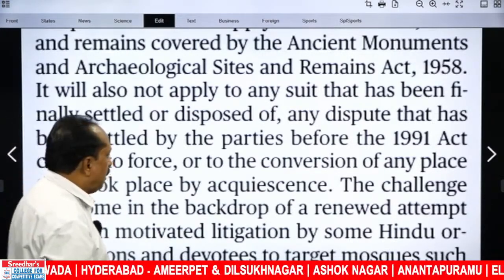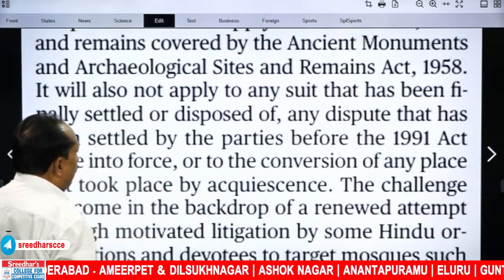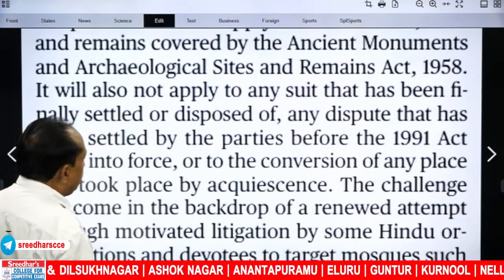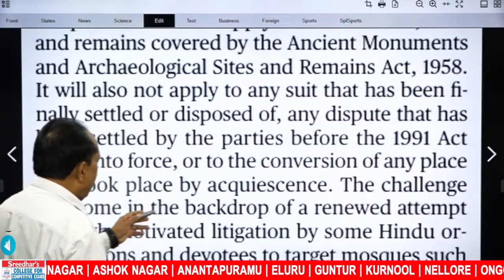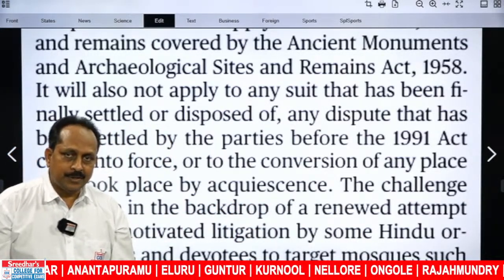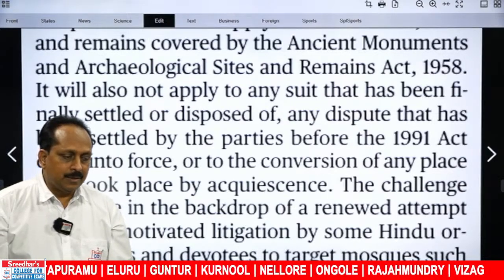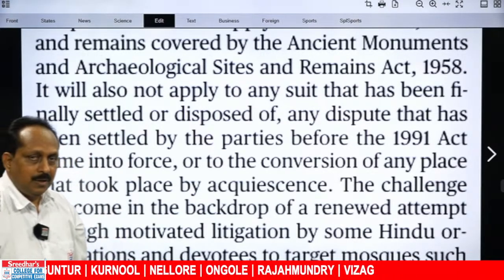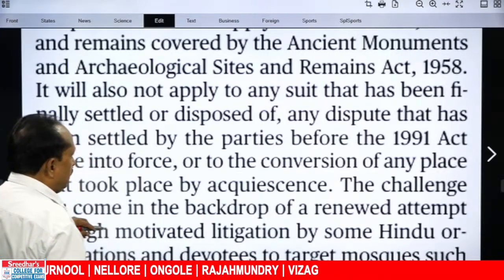There is one important word: acquiescence, the conversion of any place that took place by acquiescence. Acquiescence means to accept something without protest, to accept something reluctantly. If you reluctantly accept it, then that cannot be altered. That comes under exemption. Three areas have been listed out.